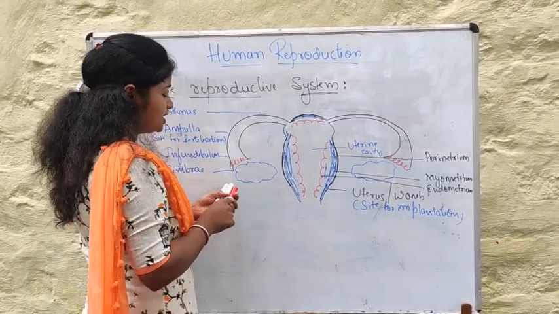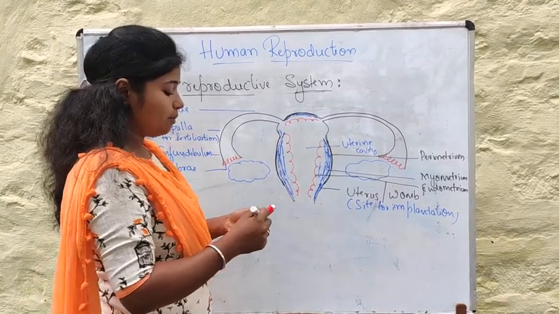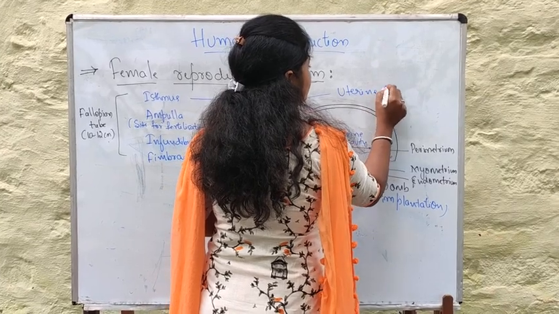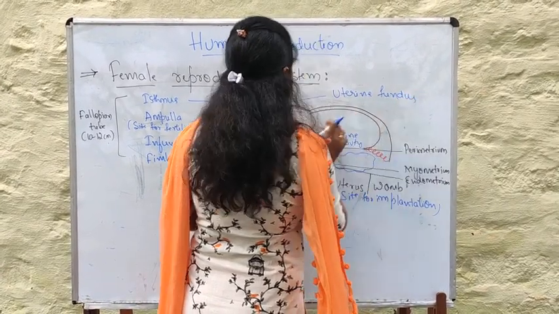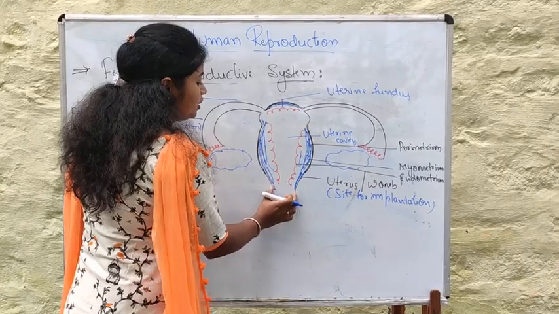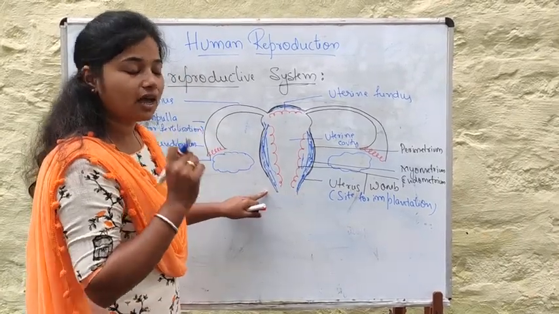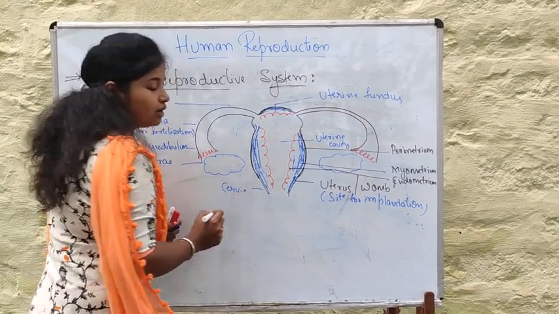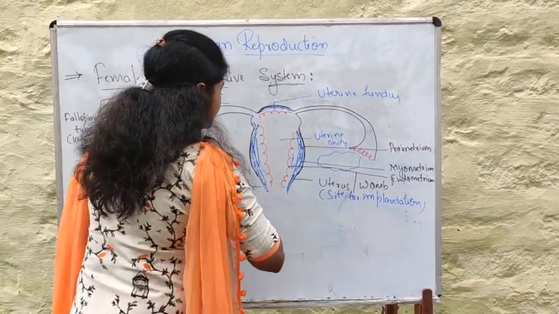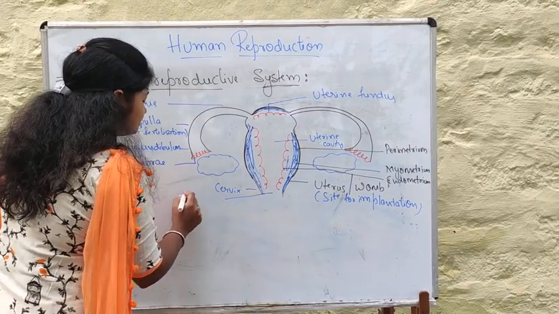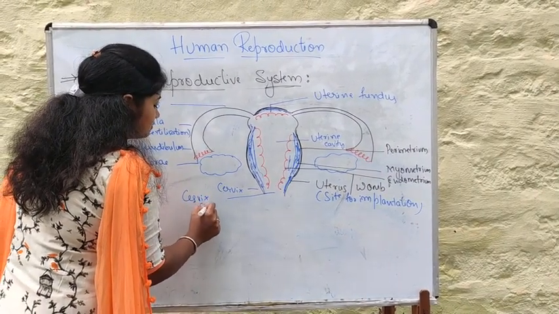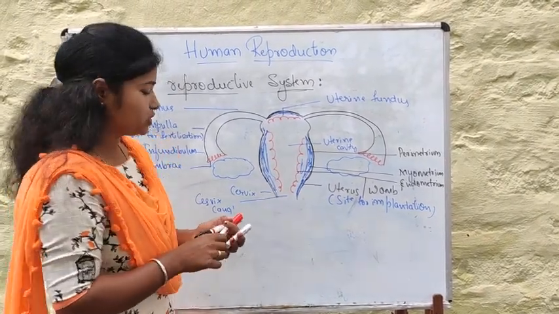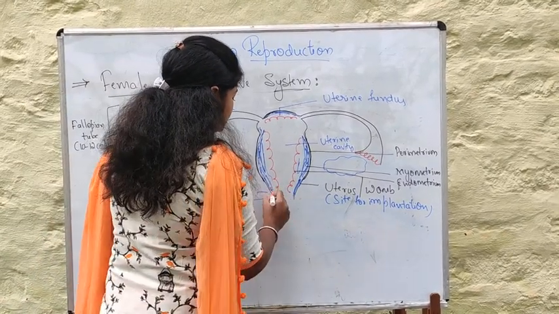Now this uterus has a bulged part at the top, which we call the uterine fundus. And this is called the body of the uterus. Here you can see a neck-like region, a narrow cavity in the uterus, which is termed the cervix, and the cavity inside the cervix is called the cervical canal. Now this cervix is going to open into another muscular structure which is called the vagina.